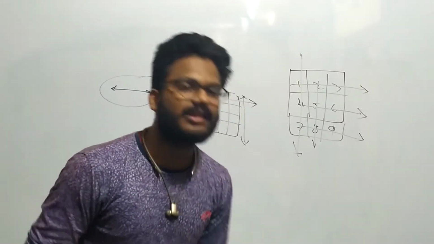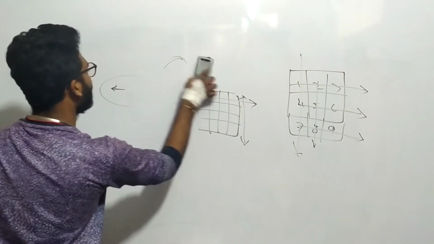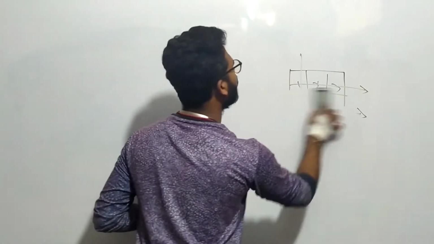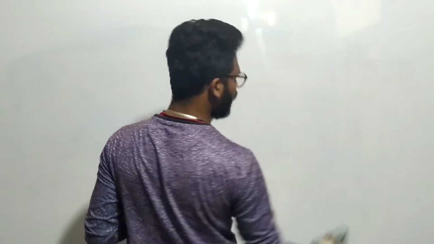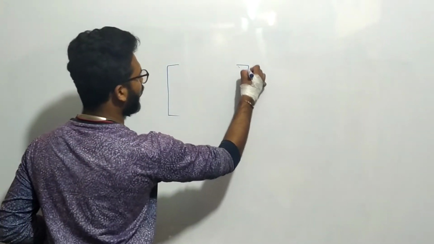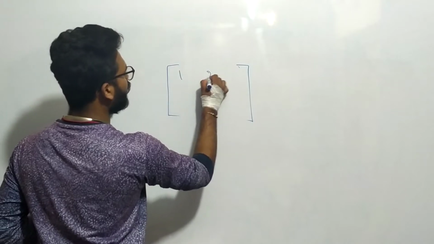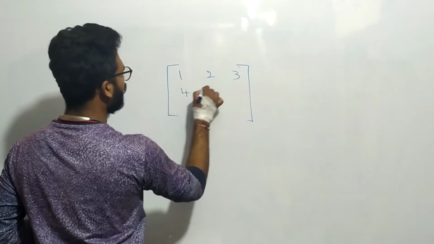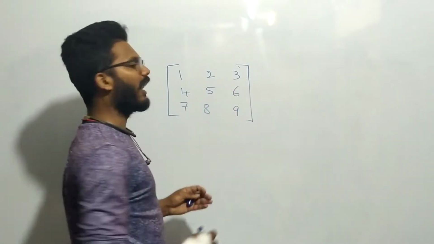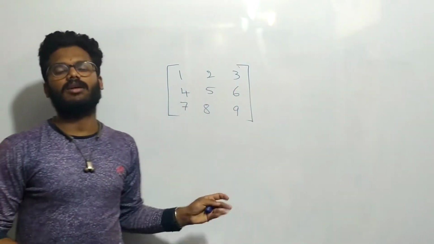Here, let us learn this type of arrangement of numbers, like this, but with the help of brackets instead of a table. 1, 2, 3, 4, 5, 6, 7, 8, 9, numbers we arrange in the form of rows and columns.